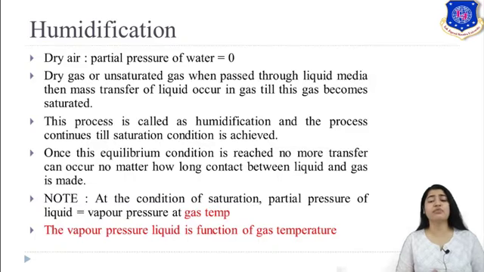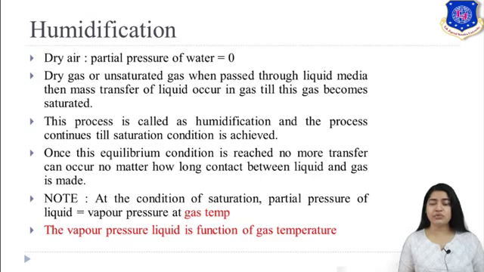So starting with, first of all, what is dry air? Here I am taking the example of water. Dry air is air in which the partial pressure of water is zero. That is your dry air. No amount of water is present in vapor form. Now, if this dry gas or unsaturated gas is passed through the liquid media, then mass transfer of liquid occurs into the gas till the gas becomes saturated. See, there is a difference between dry gas and unsaturated gas. Unsaturated gas means some amount of liquid water vapor is present, but it is not saturated.